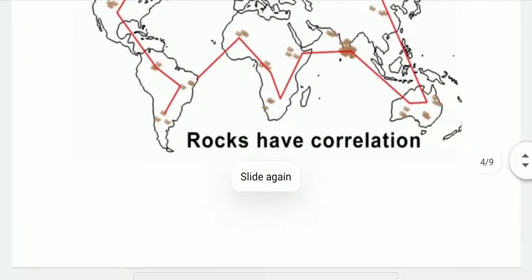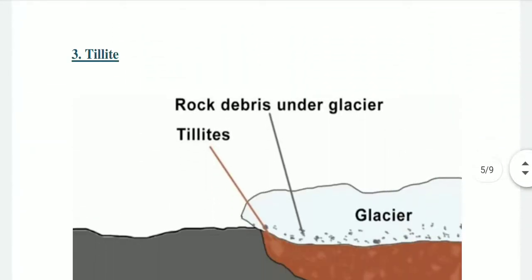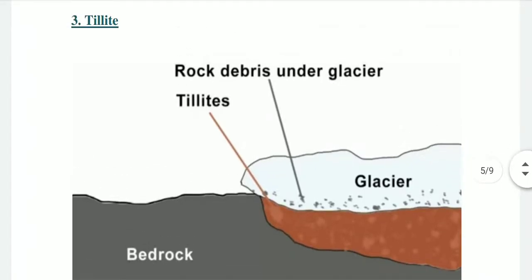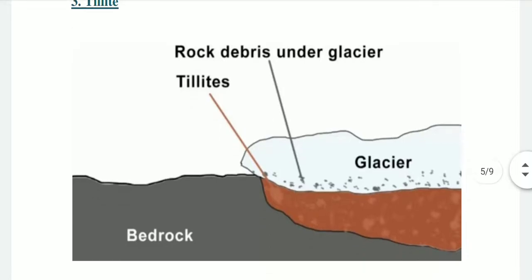Then the third evidence is tillite. It is the sedimentary rock formed out of deposits of glaciers. Mostly you will find them in the colder regions. The Gondwanaland, which is the southern part of Pangaea, broke into six land masses: India, Africa, Falkland Island, Madagascar, Antarctica and Australia.